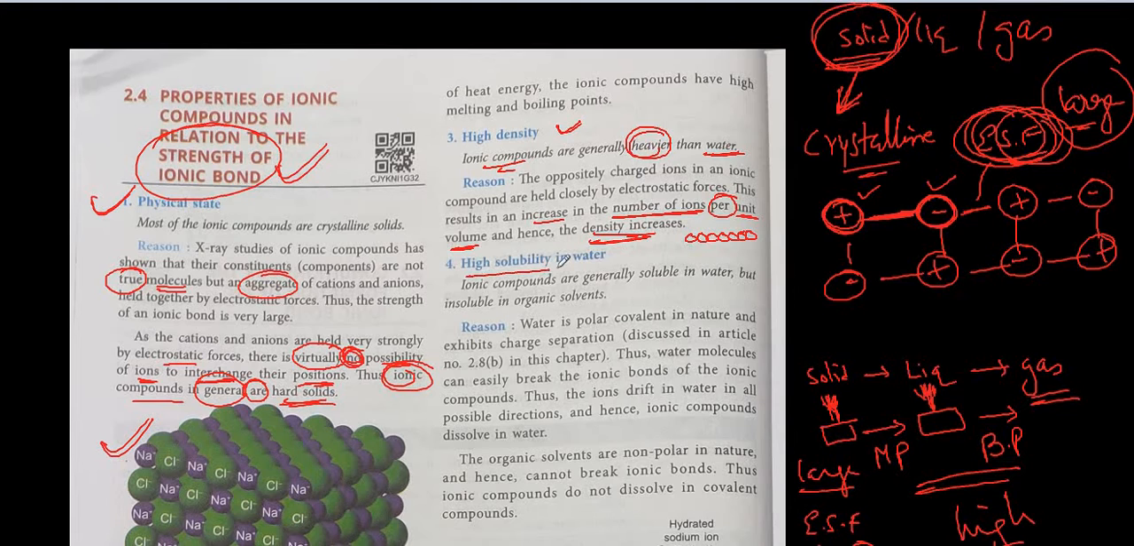Next one, they are highly soluble in water. Ionic compounds are soluble in water, but they are insoluble in organic solvents. Why? First of all, what is the property or form of water? Water is polar covalent in nature, and it exhibits a charge separation. Thus, water molecules can easily break the ionic bonds.